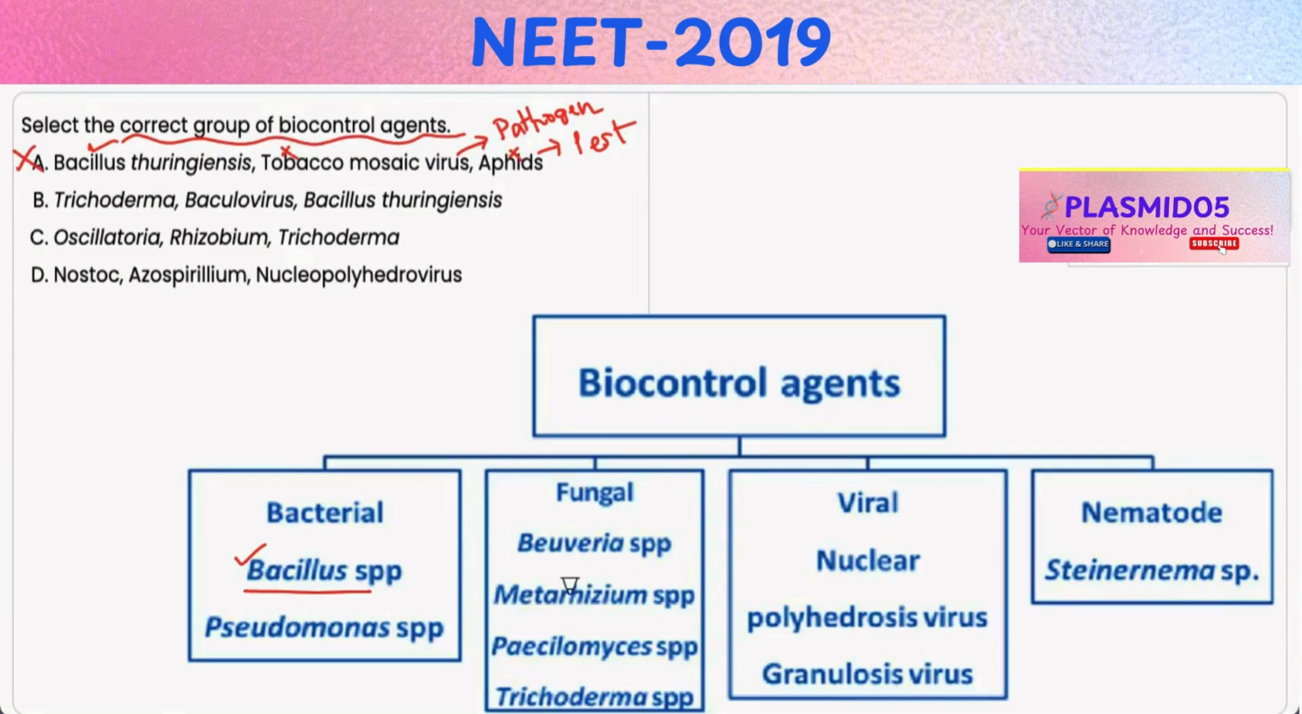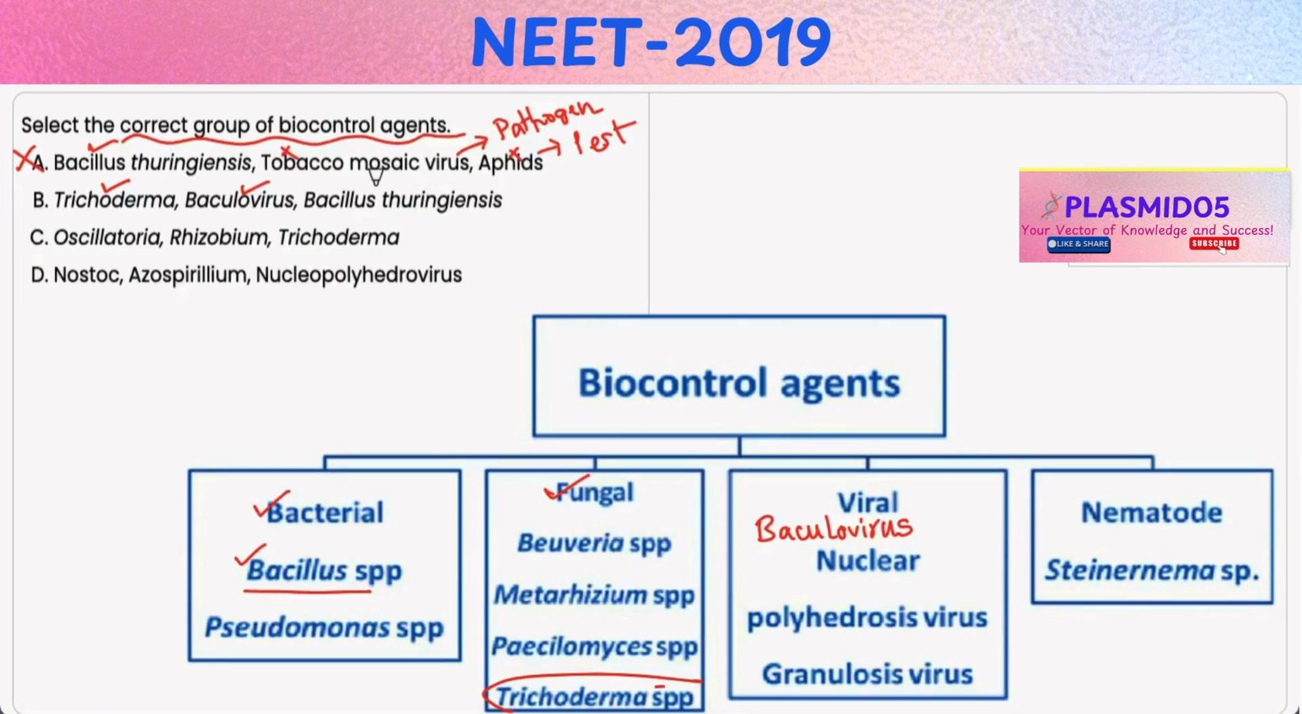Now, Trichoderma is a genus of fungi used to combat soil-borne plant pathogens, and it works by parasitizing harmful fungi and stimulating plant immunity. Thus, it is a biocontrol agent. Baculovirus is a type of virus used to target specific insect pests, and they are host specific as well as environmentally safe and are often used against caterpillar pests. Thus, it is also a biocontrol agent.